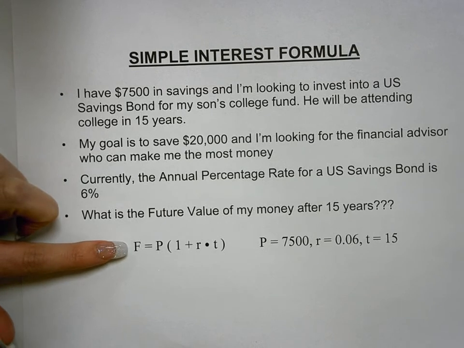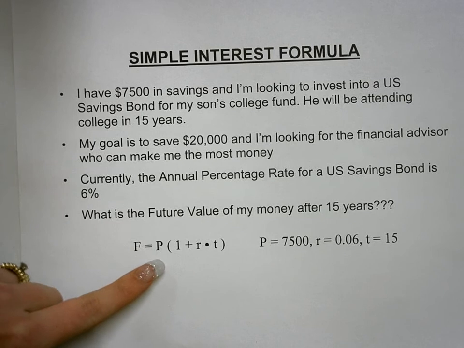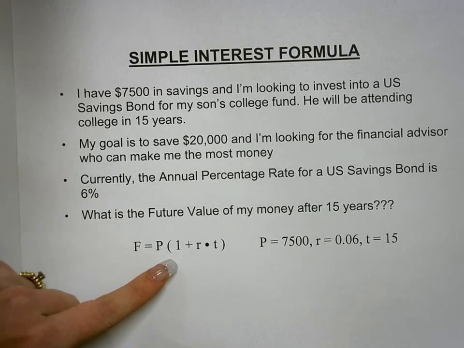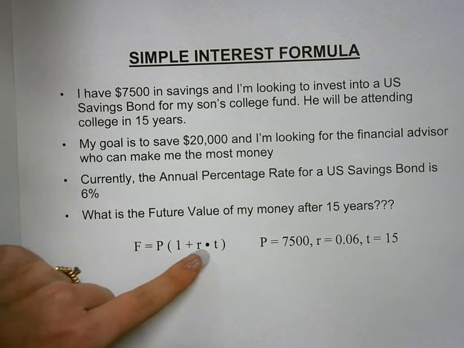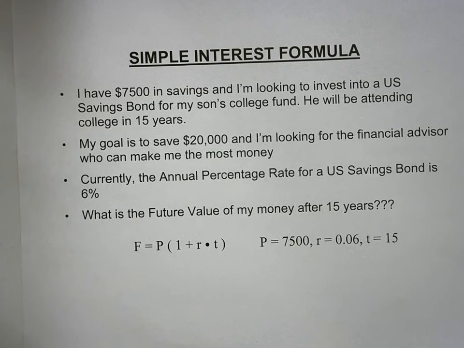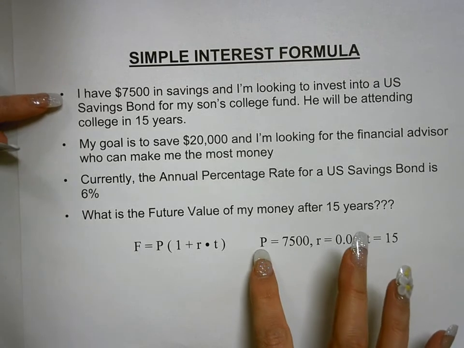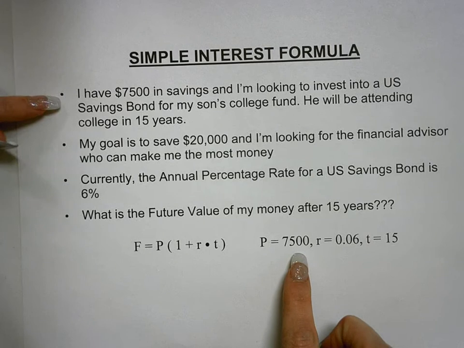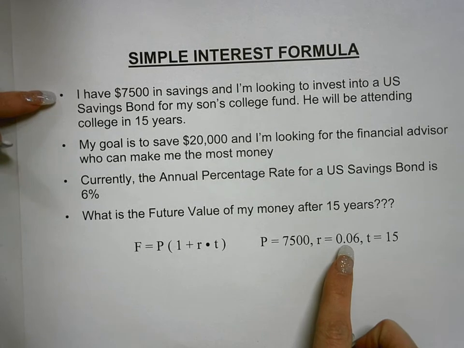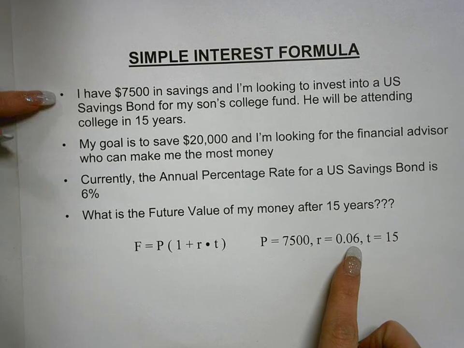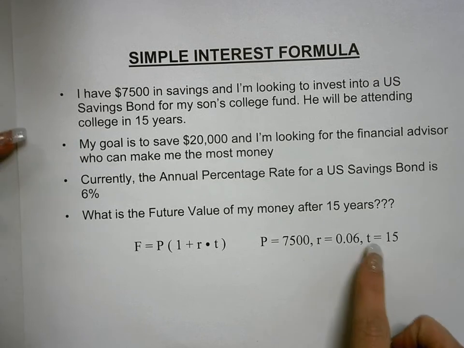The F, which is the future value, equals P, the present value, multiplied by the quantity 1 plus the rate multiplied by T. So I define my variables from the given example. The present value, or my principal, is $7,500. The rate in the form of a decimal is 0.06, that's 6%. And it's for T equals 15 years.